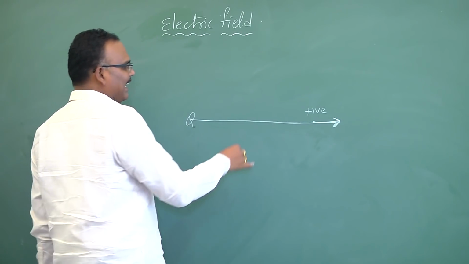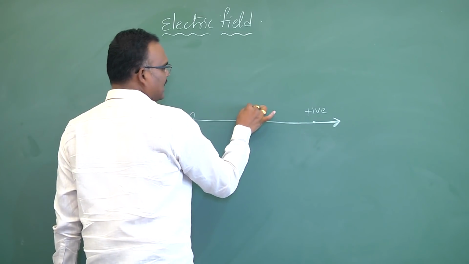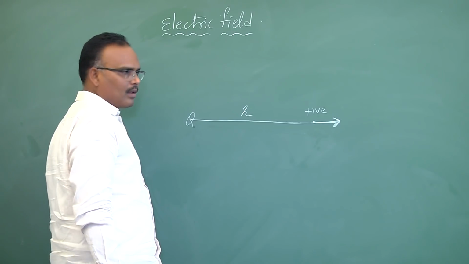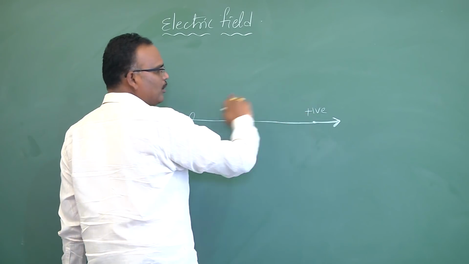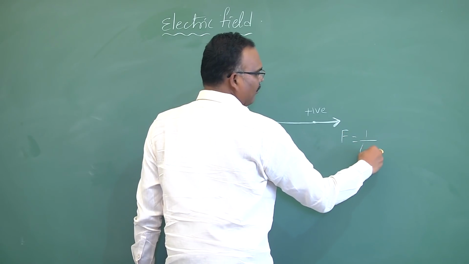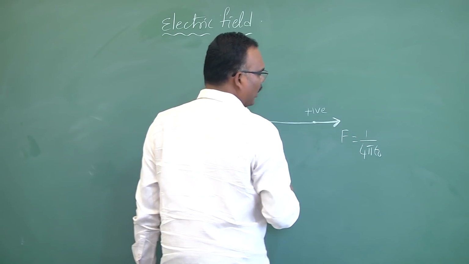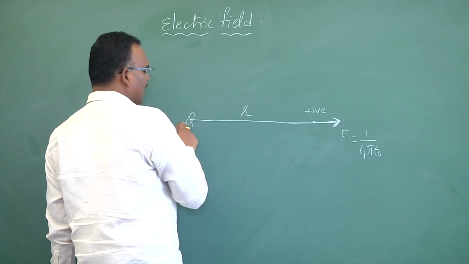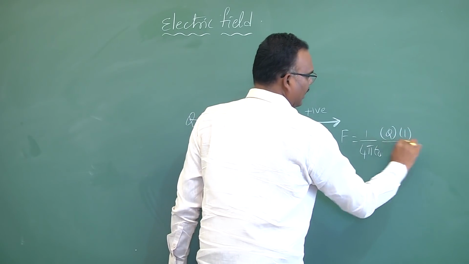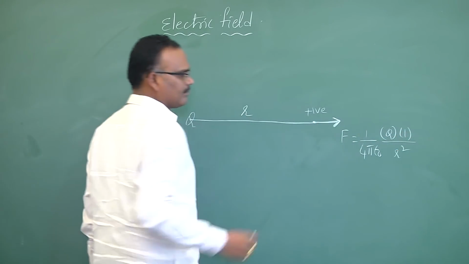The distance between these two charges is r. I'll apply Coulomb's law here. The force acting on this unit positive charge is F equals 1 by 4 pi epsilon naught, times the product of the charges, which is capital Q into 1, divided by r square.